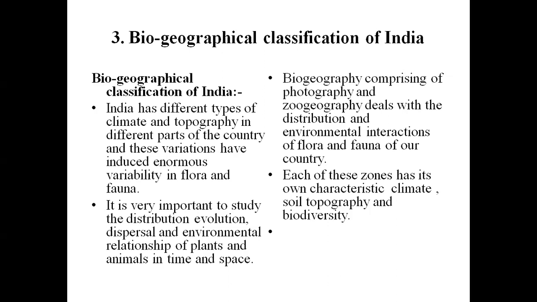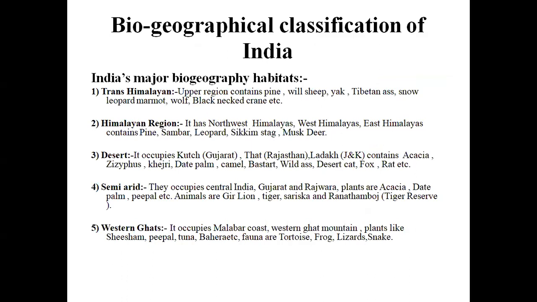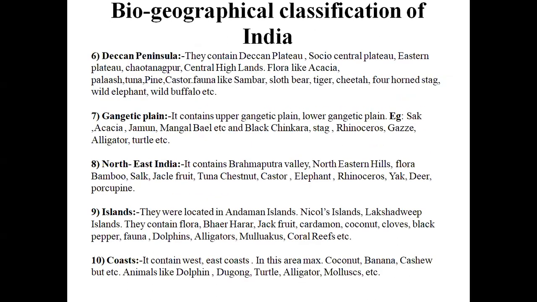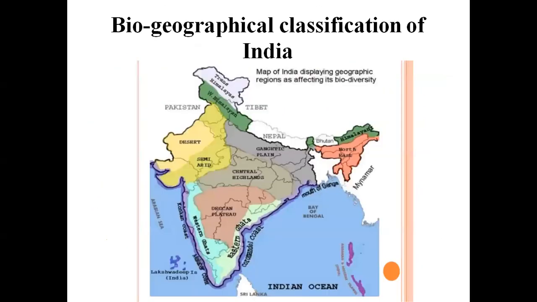Okay, if you see the India map, we'll find different types of regions. Okay, especially India is covered with the sea on three sides. Okay, and one side is covered with the huge Himalayan range, and another side is covered with thick forest hilly regions, and another side is covered with desert conditions.